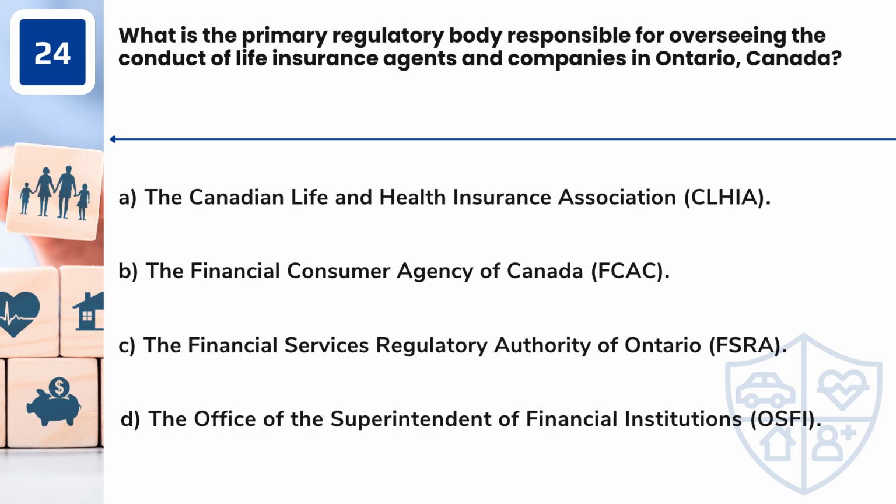Question 24. What is the primary regulatory body responsible for overseeing the conduct of life insurance agents and companies in Ontario, Canada? A. The Canadian Life and Health Insurance Association, CLHIA. B. The Financial Consumer Agency of Canada, FCAC. C. The Financial Services Regulatory Authority of Ontario, FSRA. D. The Office of the Superintendent of Financial Institutions, OSFI.